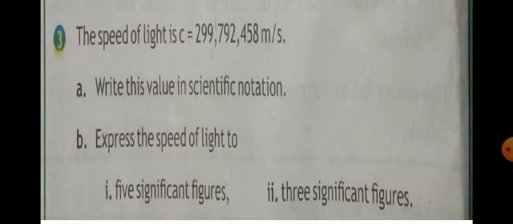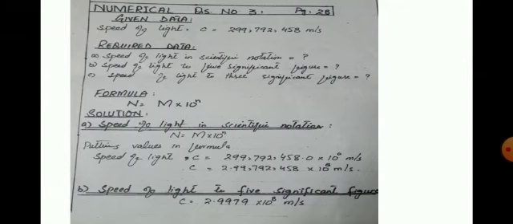Now numerical number 3, and the statement is the speed of light that is represented by small c, which is equal to 299,792,458 meter per second. Part A, write this value in scientific notation, and part B, express the speed of light to number 1, 5 significant figures and number 2, 3 significant figures. So for this we have to recall the rules of significant figures which we use to find out how many significant figures are in the numbers. So we will start our solution.